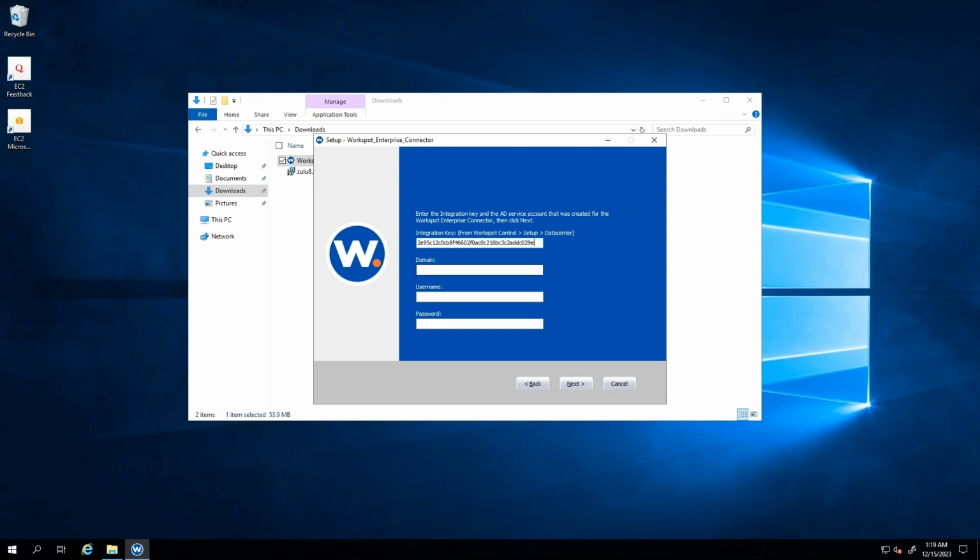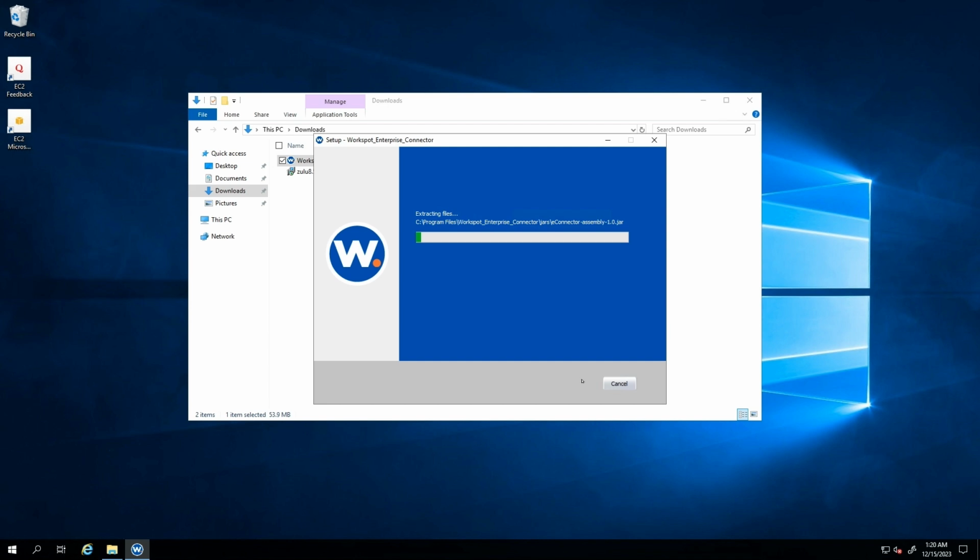Provide the integration key from Workspot Control. Provide the domain of your service account. Provide the username and password. Click Next and wait for completion.